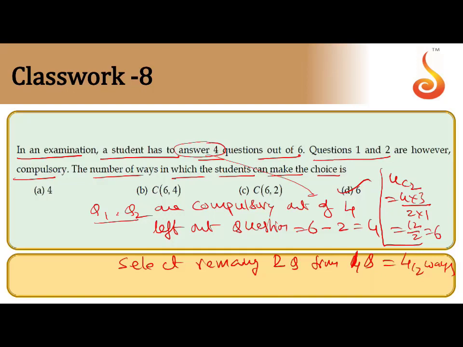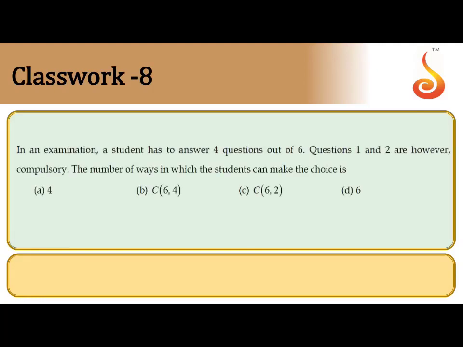Got it now? Once again, you have to attempt 4 questions out of 6 questions. Question 1 and question 2 are compulsory. The left out questions are 6 minus 2, 4 questions. You have to select the remaining 2 questions from 4 questions in 4C2 ways. The value of 4C2 is 6 only. Check the answer. D is the correct answer. Now move to the next question.